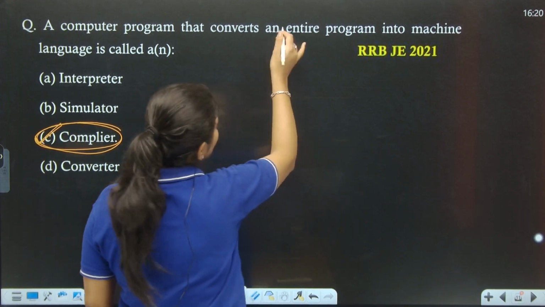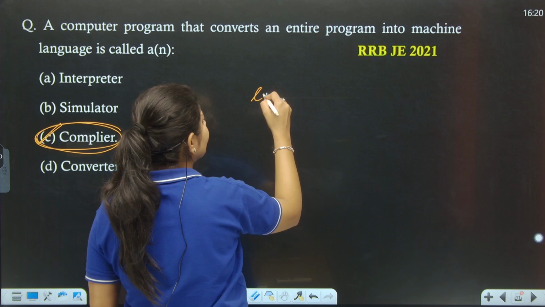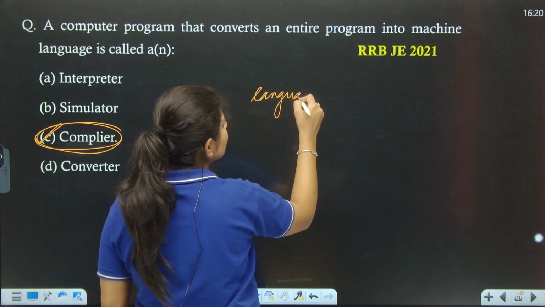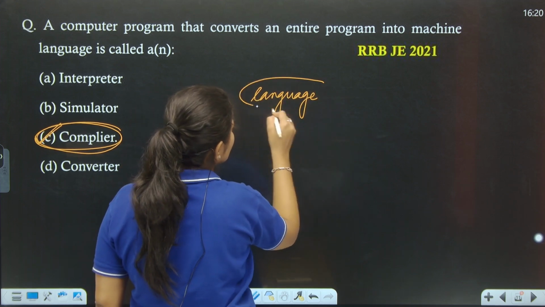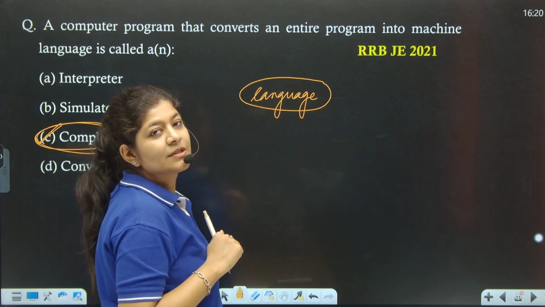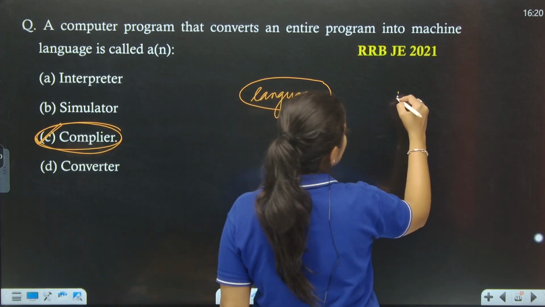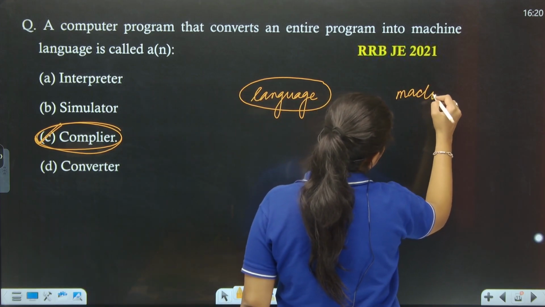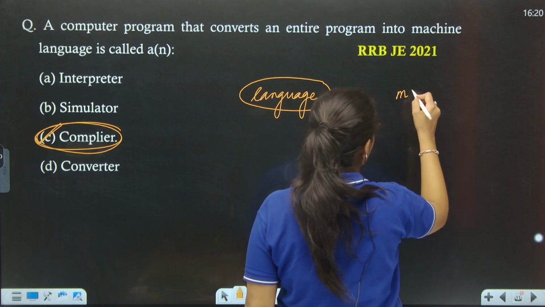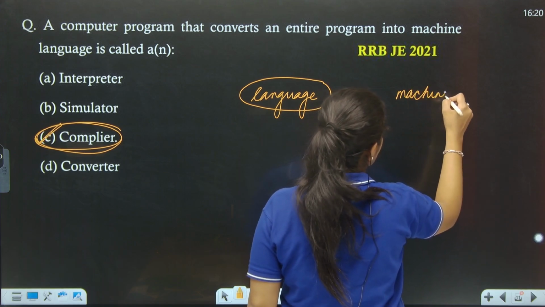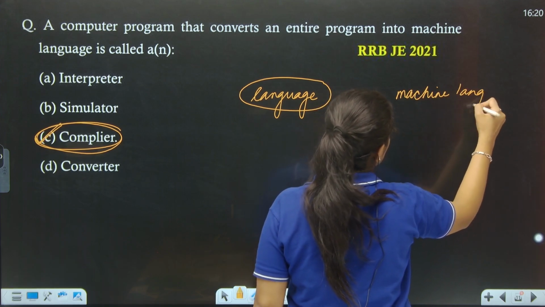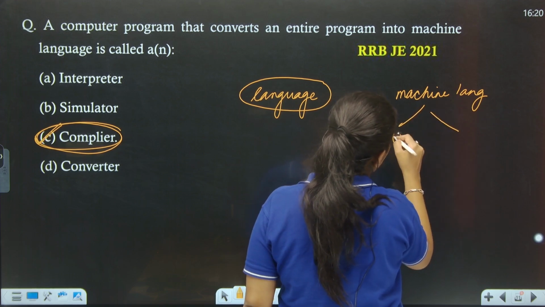Whatever we have written over here, let's suppose this language is written over here, right? This is not a machine language, this is a human language. We know that for the machine language, we are using 0 and 1, right?